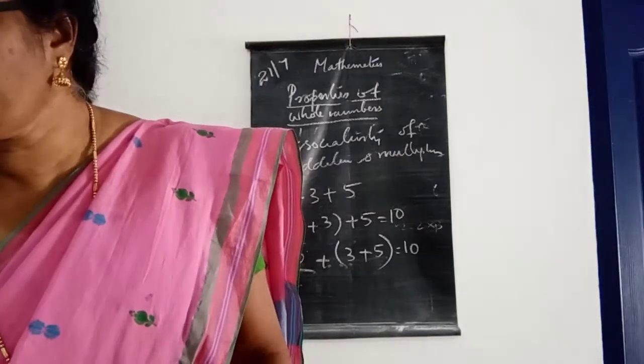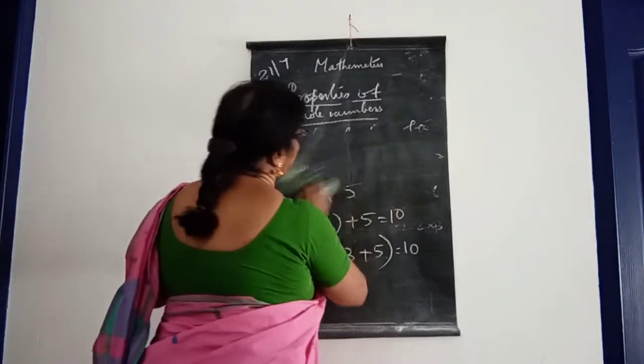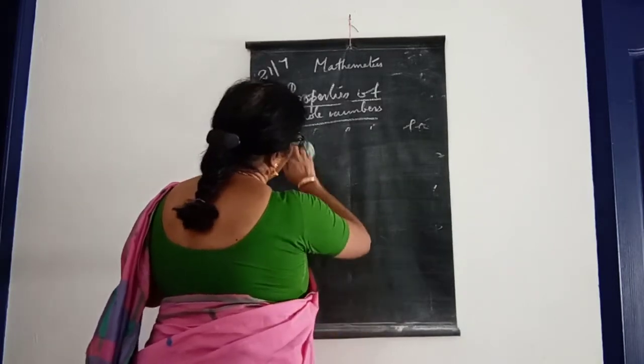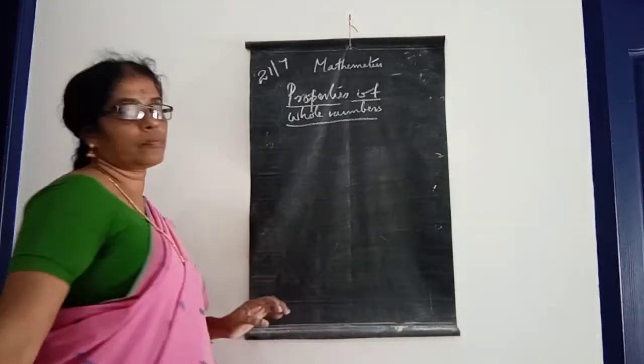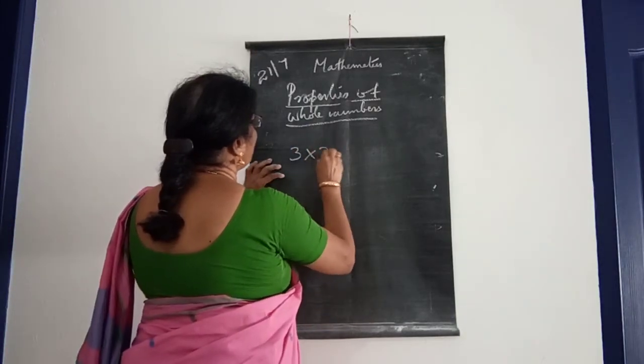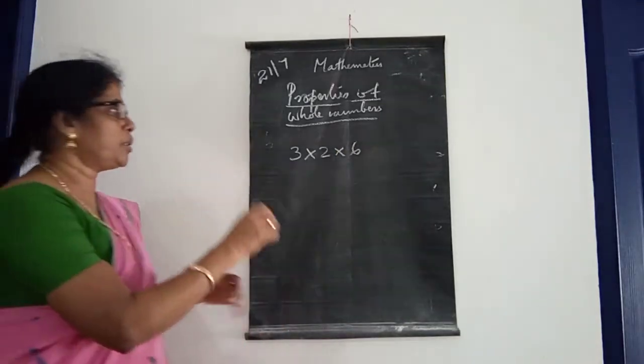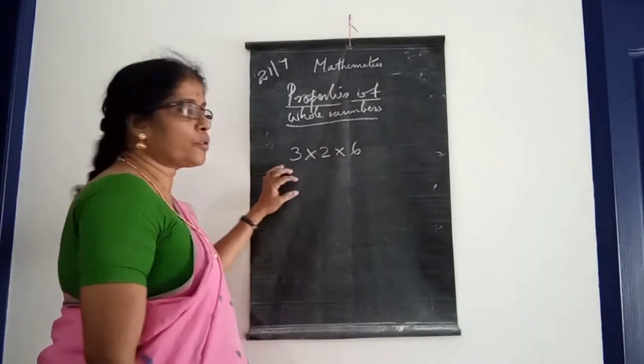Okay, then next, one more, children, associativity of multiplication. 3 into 2 into 6. We can also follow 2 steps.